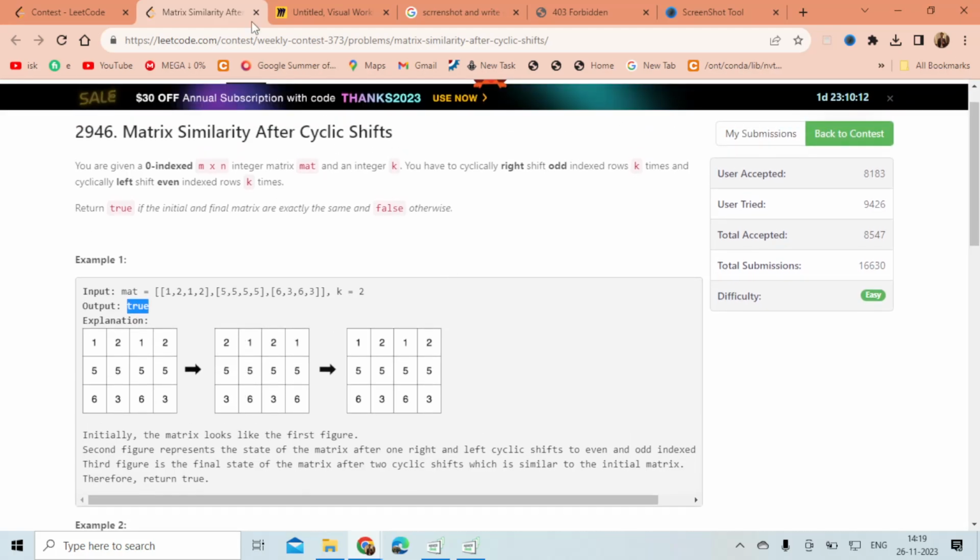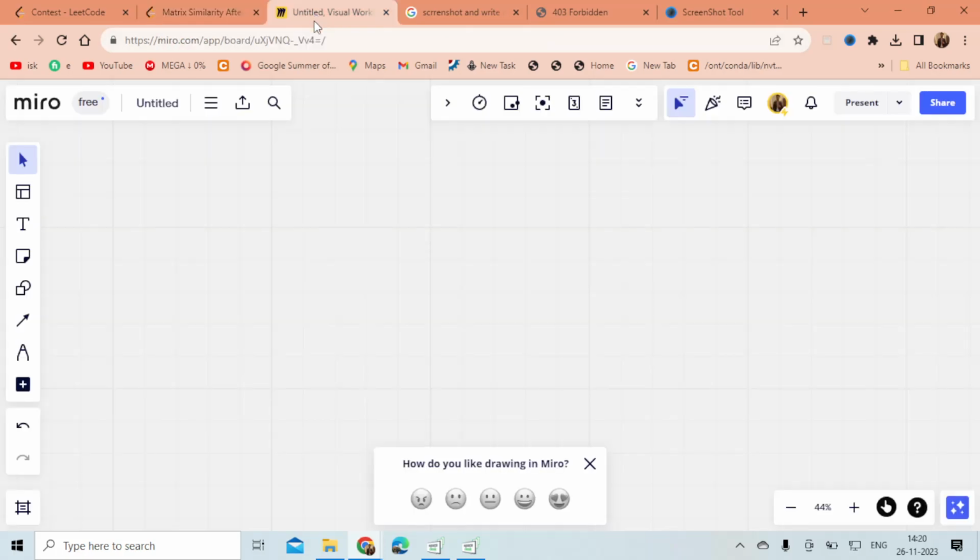And what are the operations? We have to do a cyclic shift on a single row. We have to do a cyclic shift to the right if I am at an odd index, and a left cyclic shift if I am currently at an even index. Okay, let's see what I am saying.